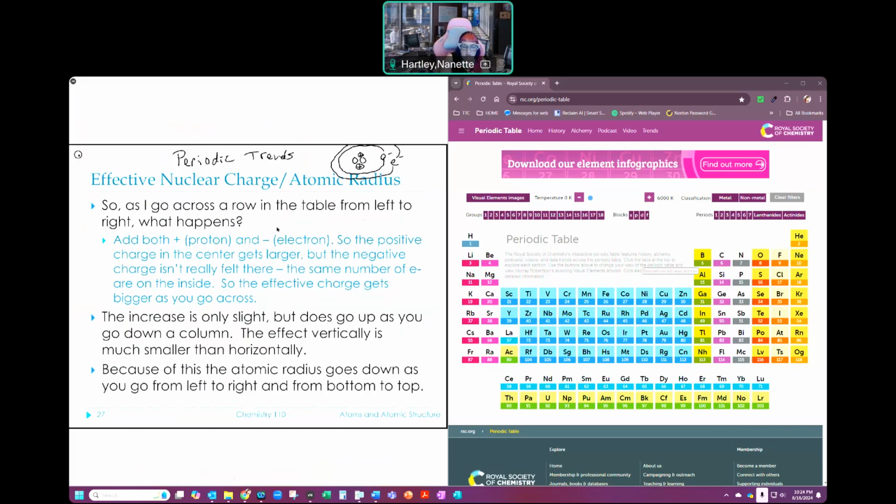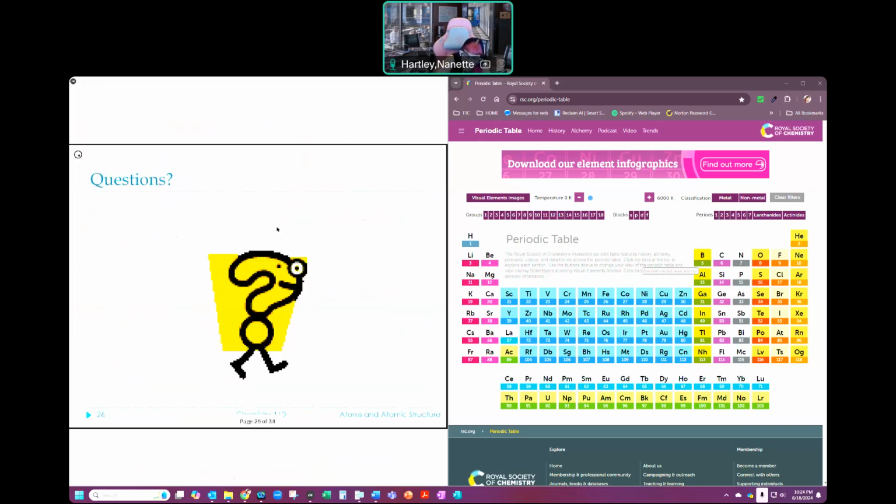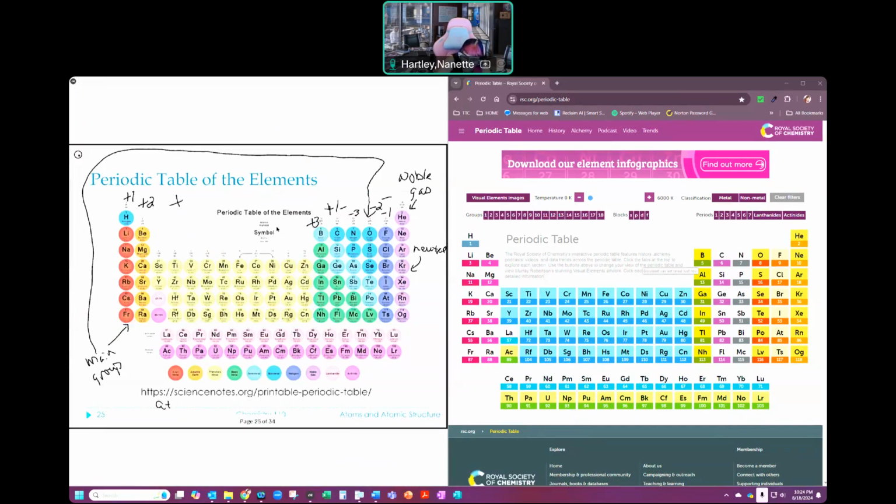And so what happens is that my atomic radius, as I go across my table, and I'm going to draw on the table that's back here, as I go from here to here is going to get smaller. And again, that's because there's more positive charge. Now, as I go down, I get further from the nucleus. So if we're still talking about a smaller trend, we go smaller up. And this is, again, the atomic radius that we're talking about here.